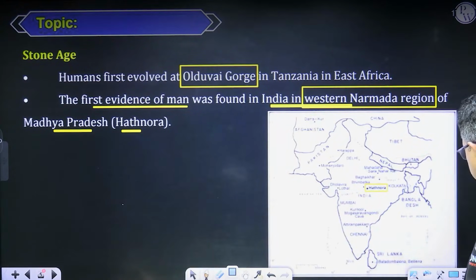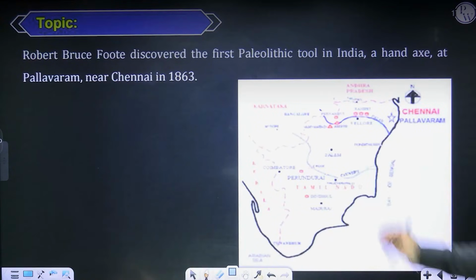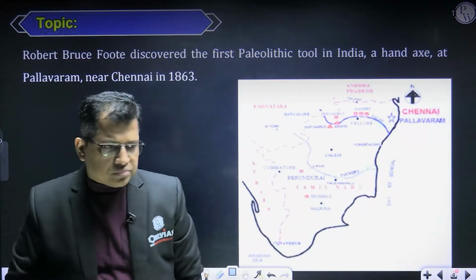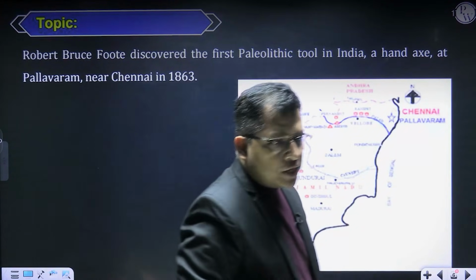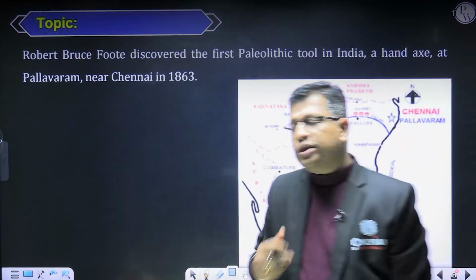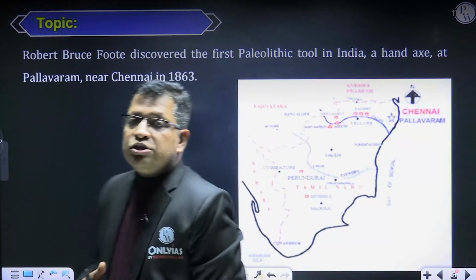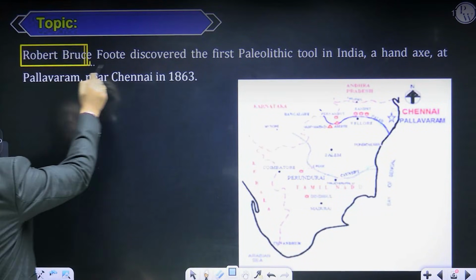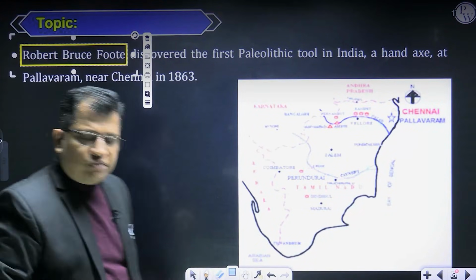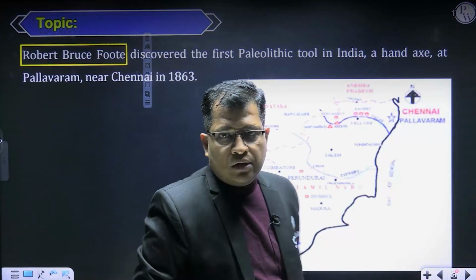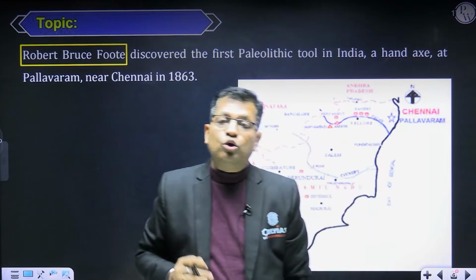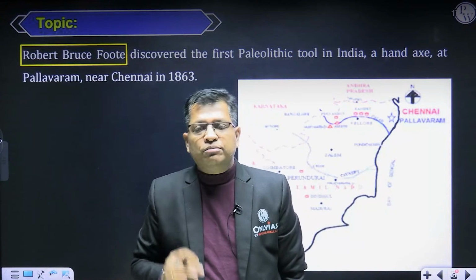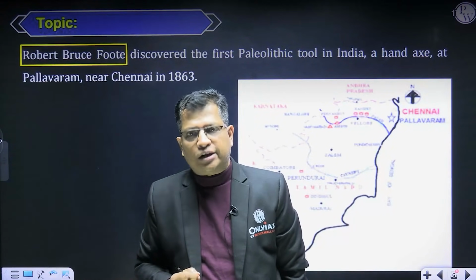So this is some basic idea about the evolution of man, or the evidence of man. Before coming into the Stone Age properly, I would like to tell one more thing. There was a Britisher whose name was Robert Bruce Foote. He had discovered the earliest tool in India, a hand axe, and the place was Pallavaram in Tamil Nadu, very close to Chennai.